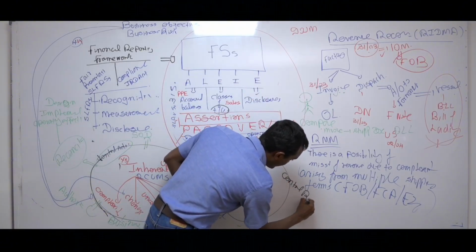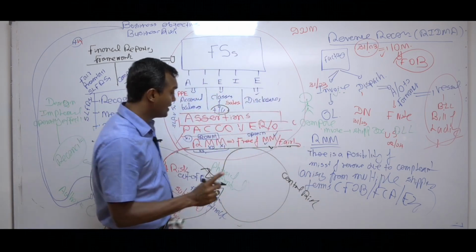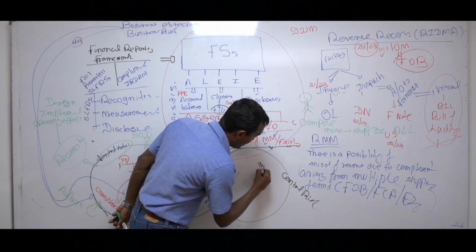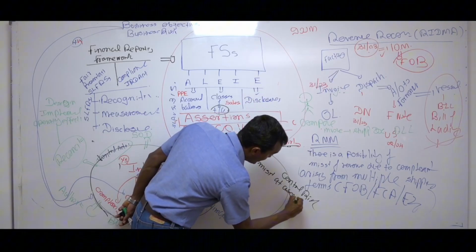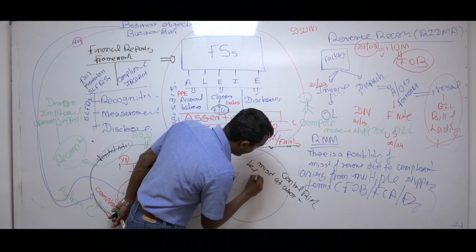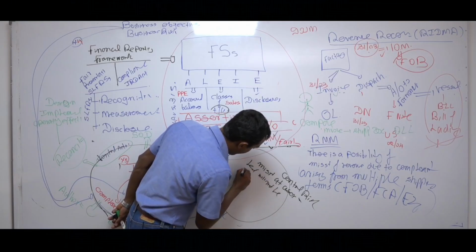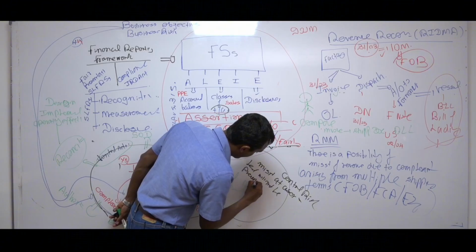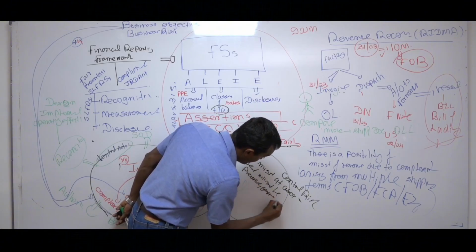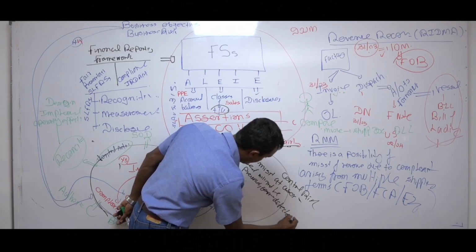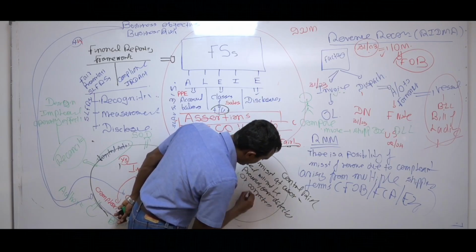So what is control risk? Control risk means the risk that a misstatement at assertion level, again the word assertion level, will not be prevented, detected or corrected by control.